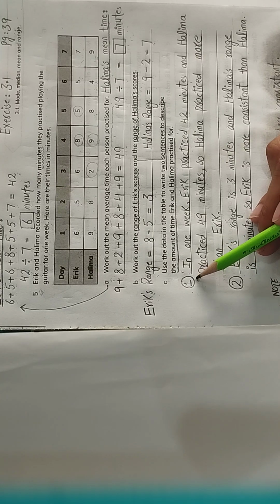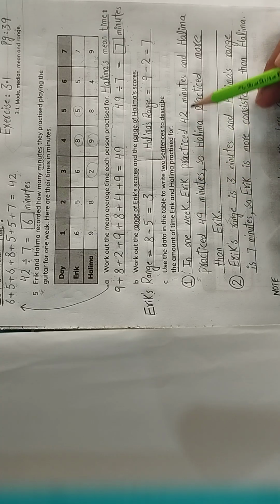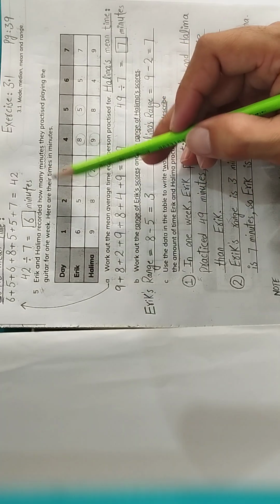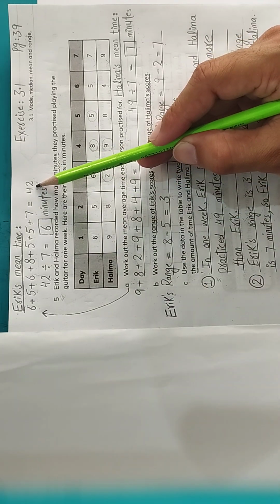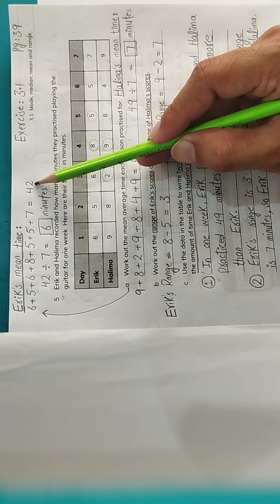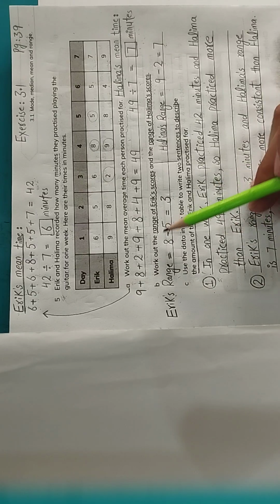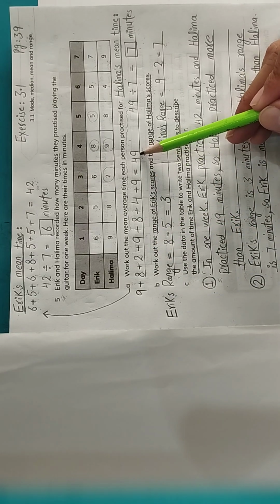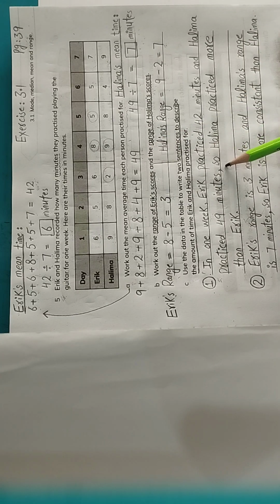So the first sentence is, in 1 week Eric practiced 42 minutes. You can see that this one is the total time Eric practiced for in 1 week. Eric practiced 42 minutes in total in 1 week. In 1 week Eric practiced 42 minutes and Halima practiced 49 minutes. Yes, Halima practiced in total for 49 minutes in 1 week. So Halima practiced more than Eric.